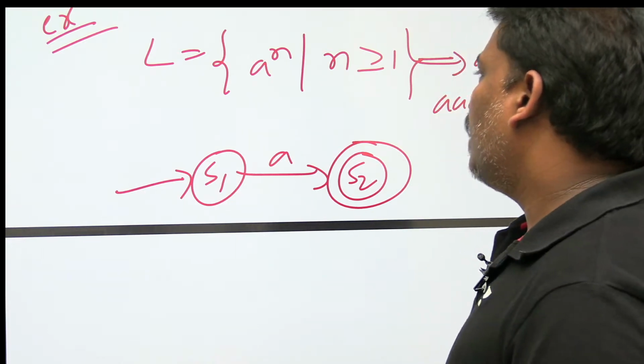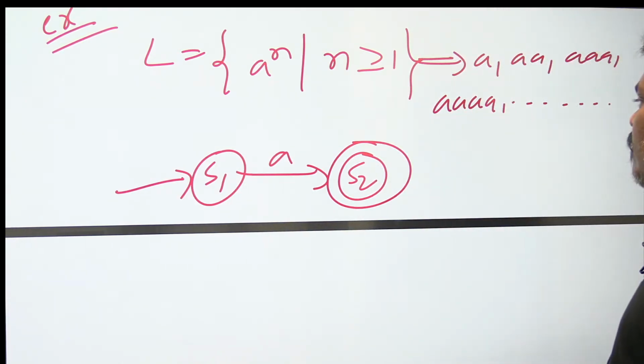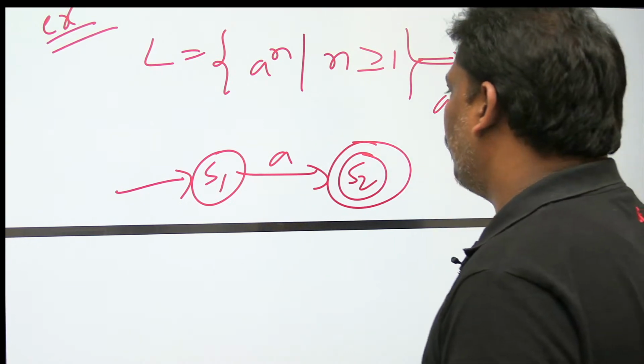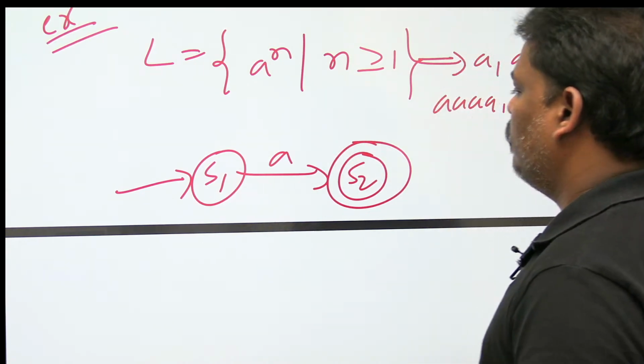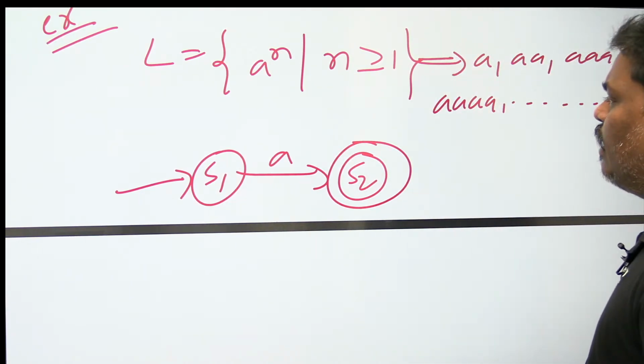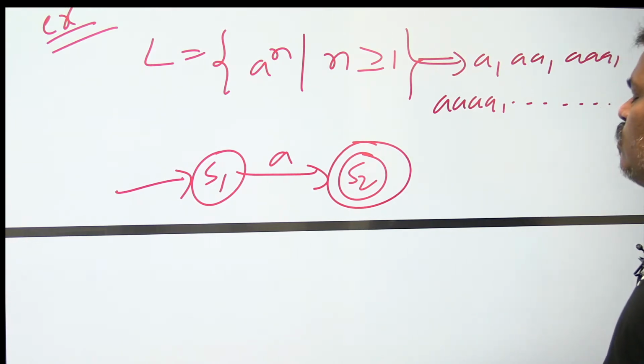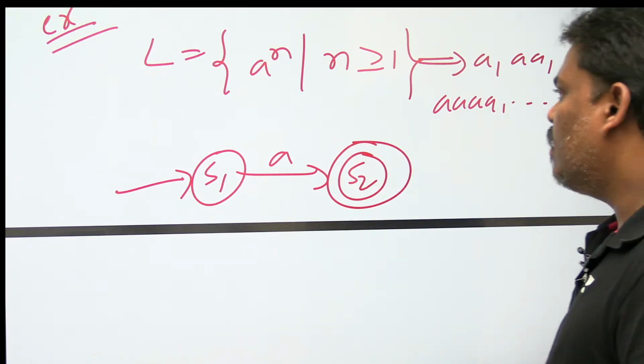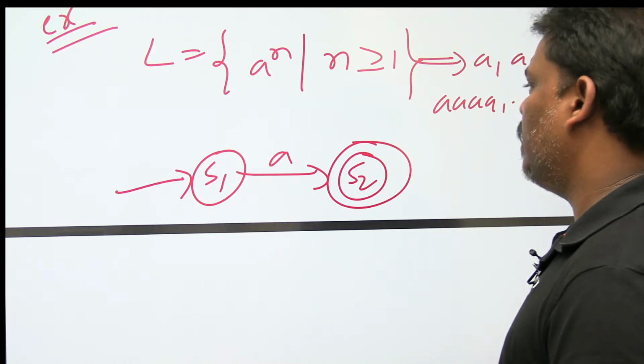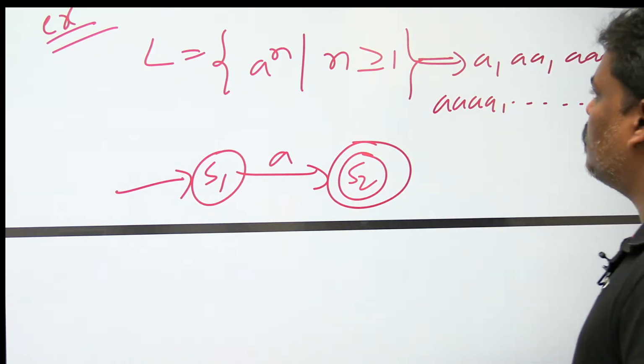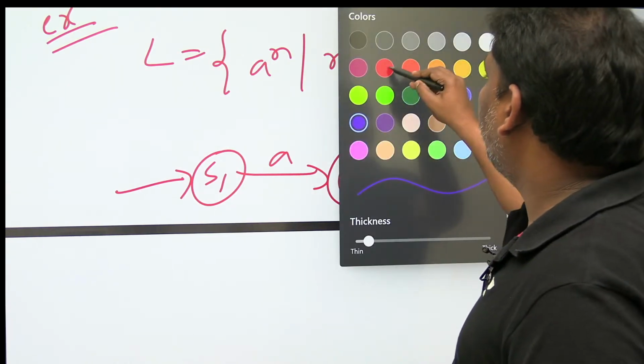On the S1 state, by reading A, I go to S2, which is final, which means A is accepted. On the starting state, by reading A, I can go to the S2 state, which is final, so at the end of the single A, I am in the final state. This indicates that single A is accepted.